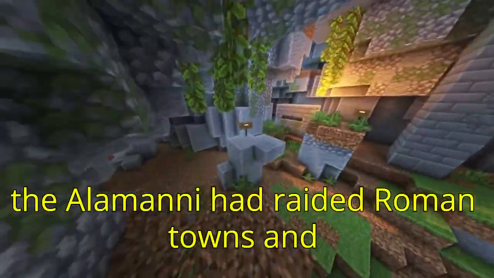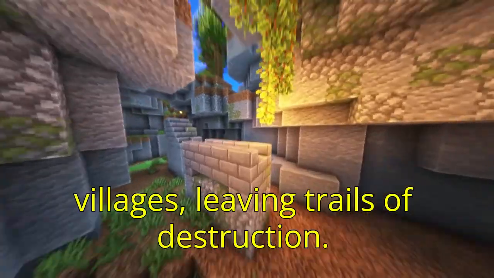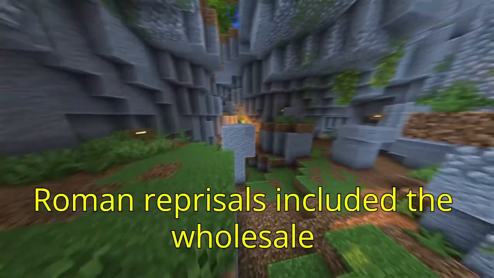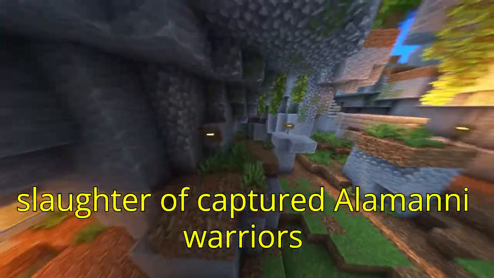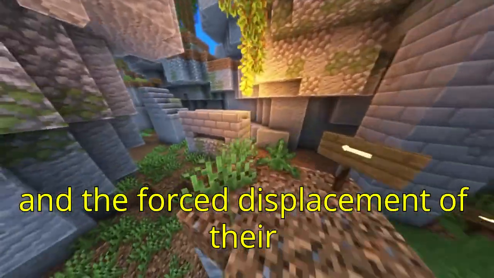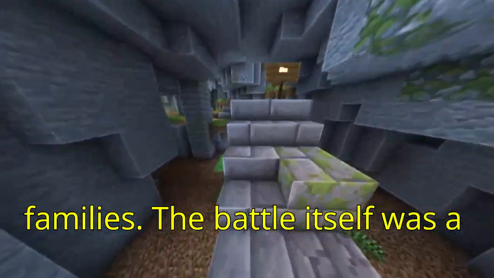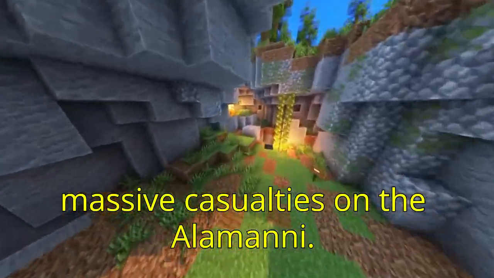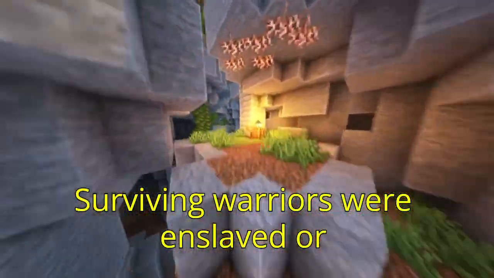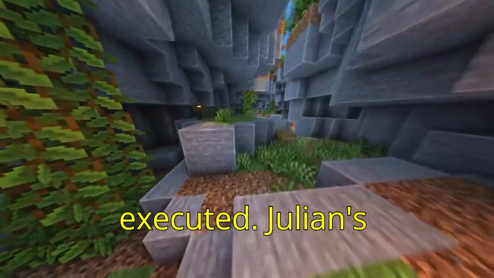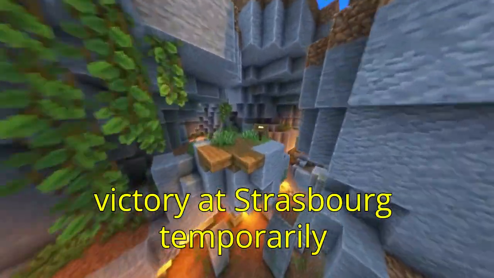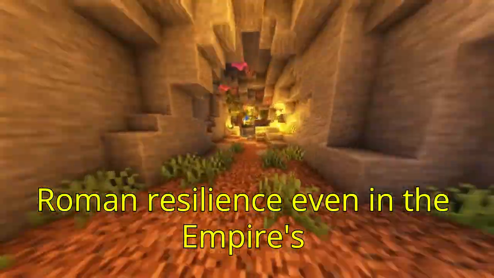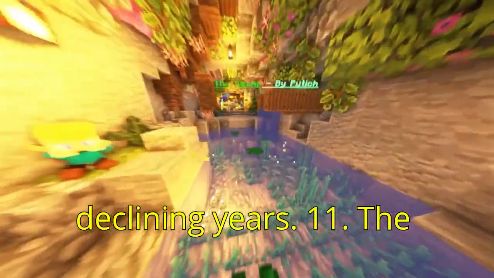Brutality: The Alemanni had raided Roman towns and villages, leaving trails of destruction. Roman reprisals included the wholesale slaughter of captured Alemanni warriors and the forced displacement of their families. The battle itself was a bloodbath, with Julian's forces inflicting massive casualties on the Alemanni. Surviving warriors were enslaved or executed. Outcome: Julian's victory at Strasbourg temporarily stabilized the Rhine frontier, showcasing Roman resilience even in the empire's declining years.